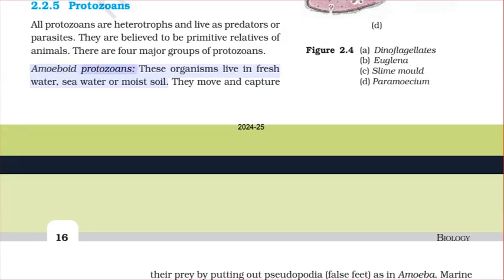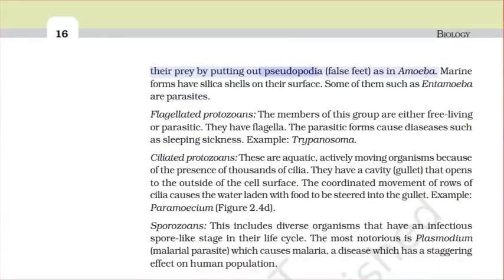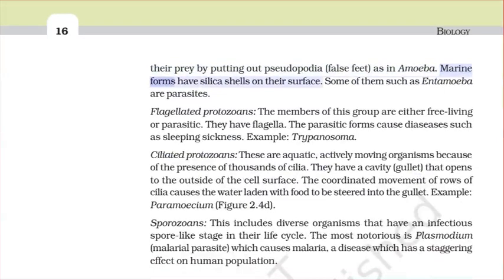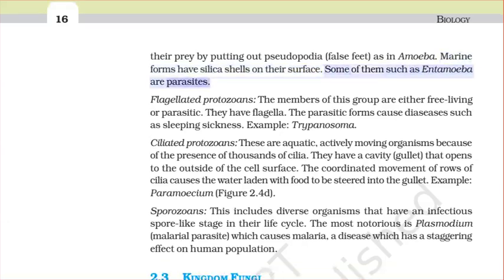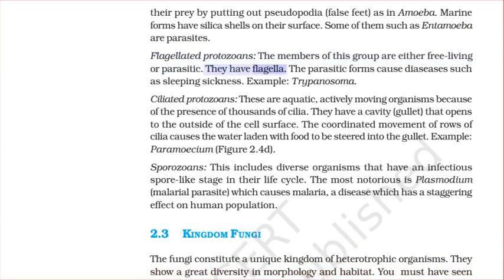Amoeboid protozoans. These organisms live in fresh water, seawater, or moist soil. They move and capture their prey by putting out pseudopodia, false feet, as in amoeba. Marine forms have silica shells on their surface. Some of them, such as entamoeba, are parasites. Flagellated protozoans. The members of this group are either free-living or parasitic. They have flagella. The parasitic forms cause diseases such as sleeping sickness.